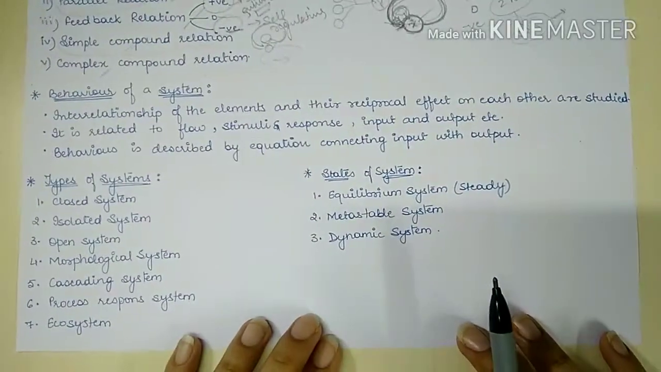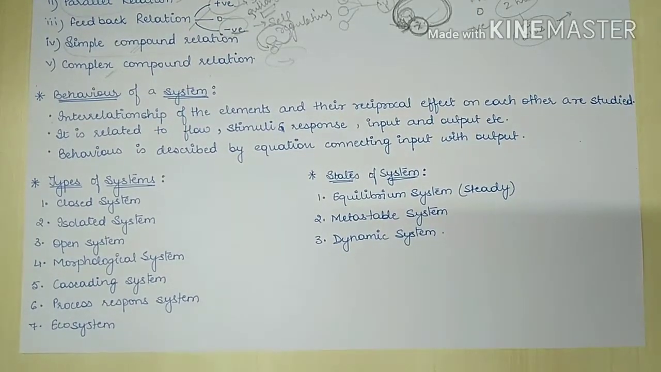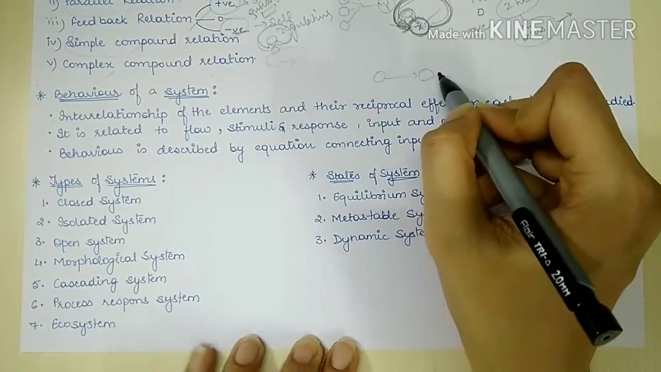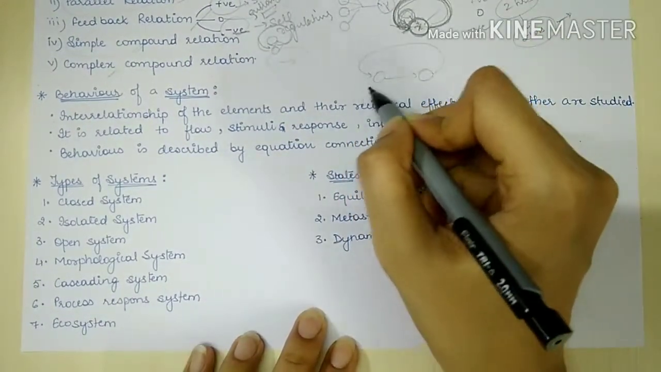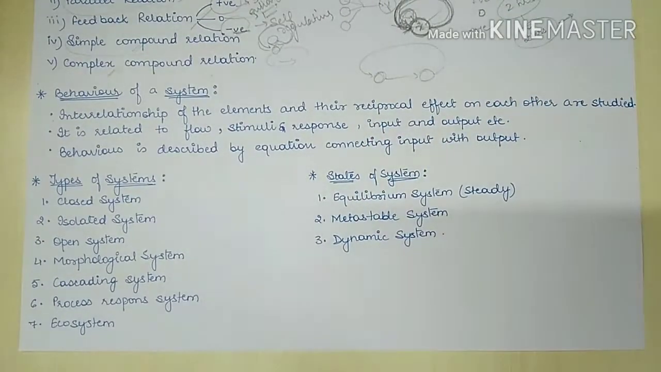Next is behavior of a system. Now see, in a system we have various elements, and these elements are interrelated, interconnected with each other. Whatever action one element does, the others are affected by it, and at last we have a reciprocal effect on the first element. So there is interrelation, interconnection, and there is feedback relation also in a system.